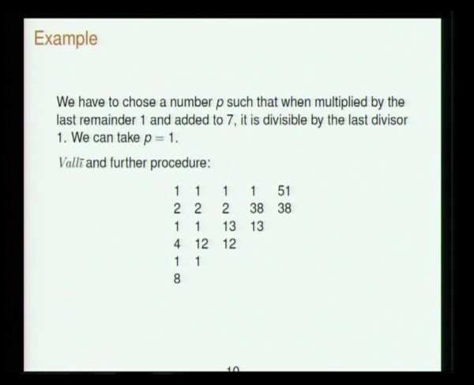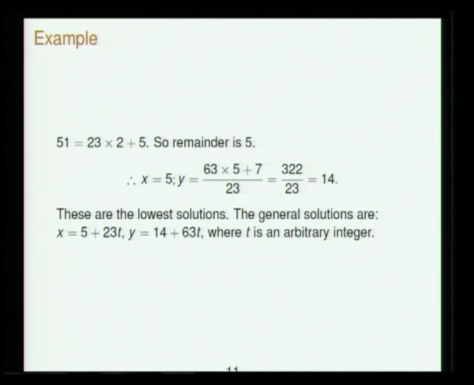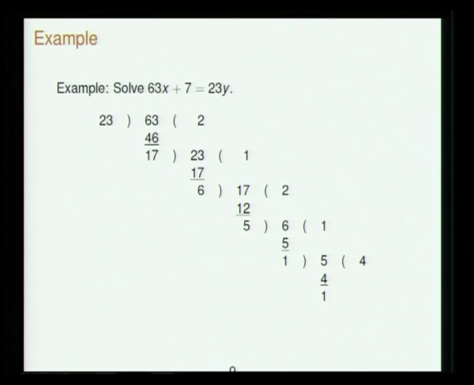Then we have to choose a number p such that when multiplied by the last remainder 1 and added to 7, it is divisible by the last divisor 1. Here the last remainder is 1, the last divisor is also 1.